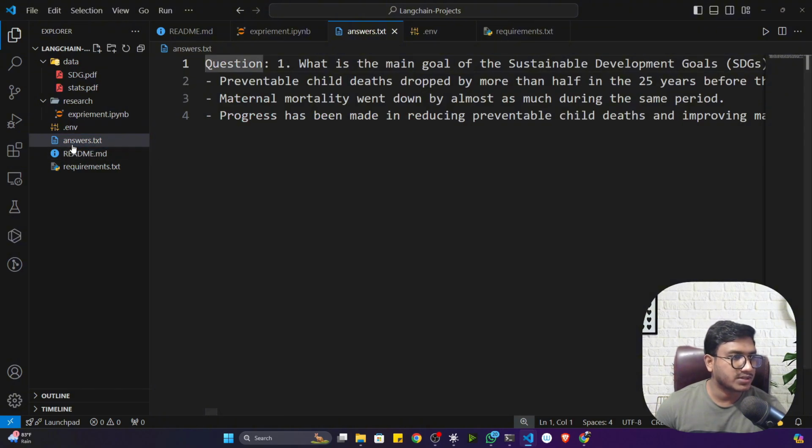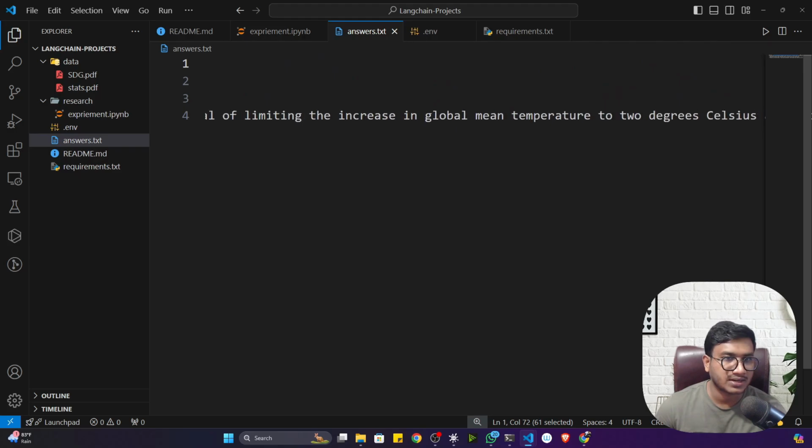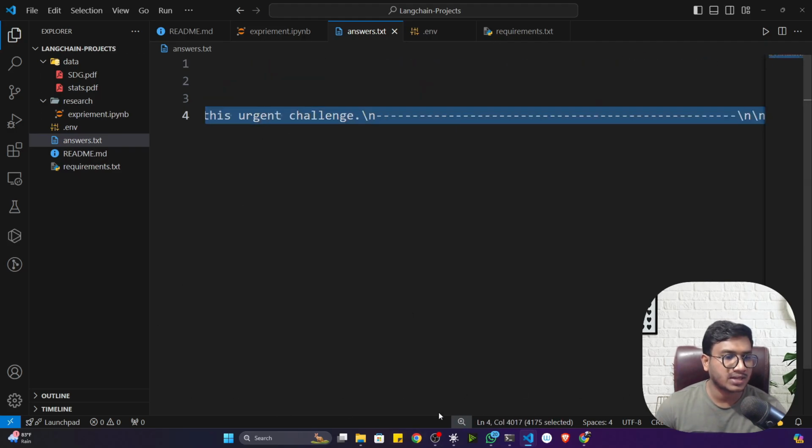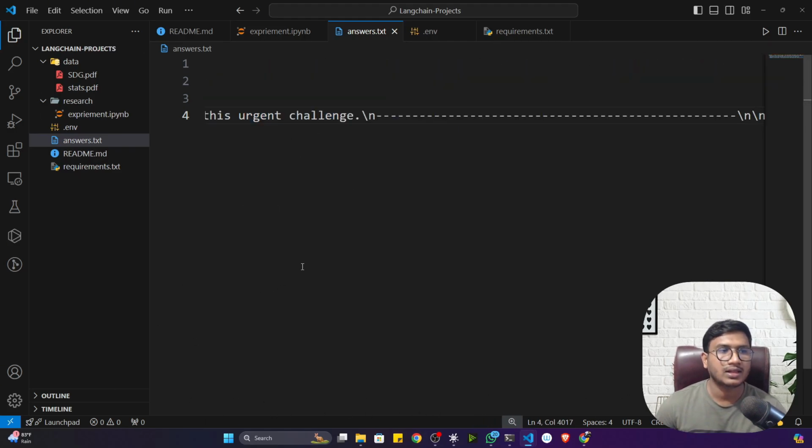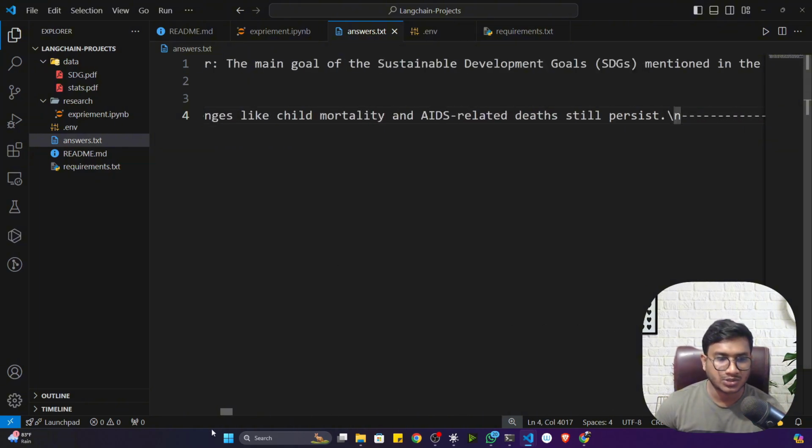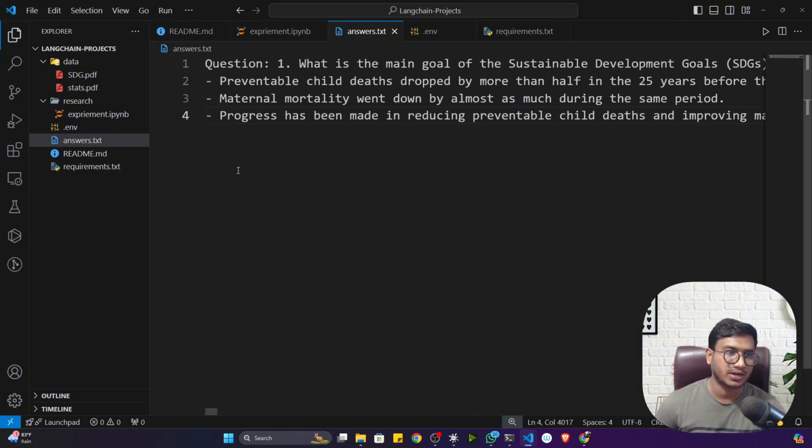But before that, let me show you this answer.txt. Now see, inside answer.txt it has saved everything, all the questions and answers. But again, it's not readable. So next time I'll save everything in a CSV file. In one column I will add the question, in another column I'll add the answer. That would be more readable.